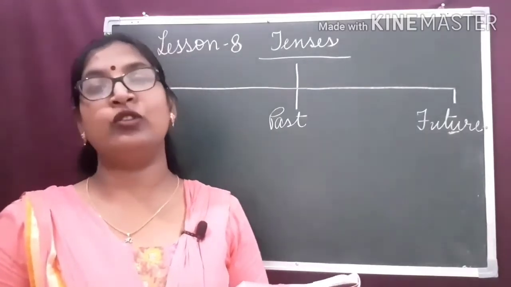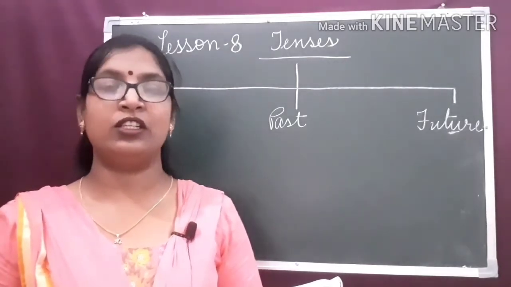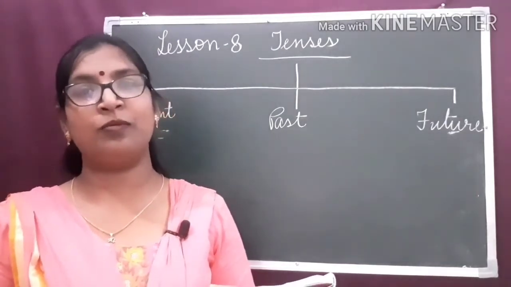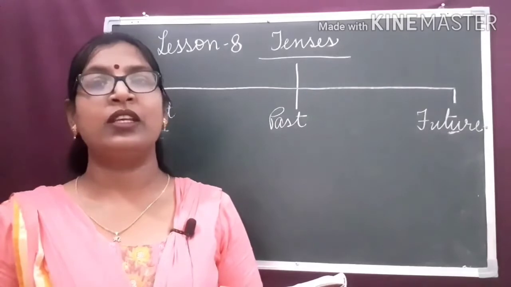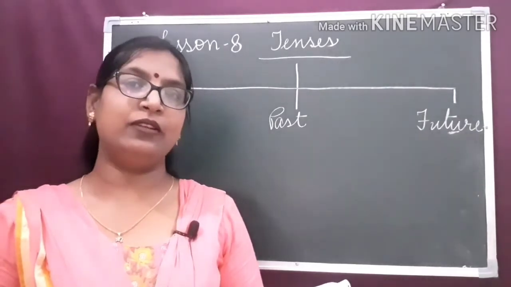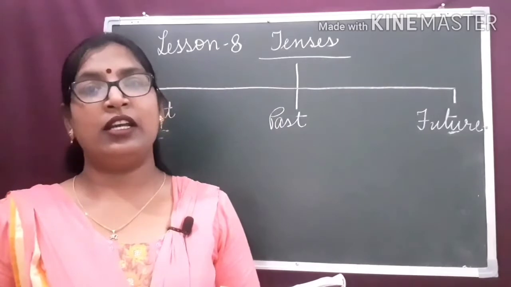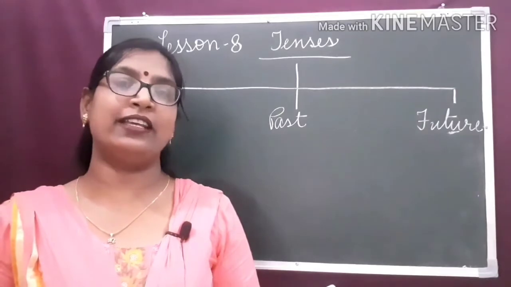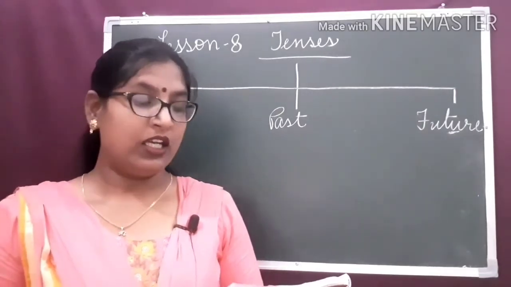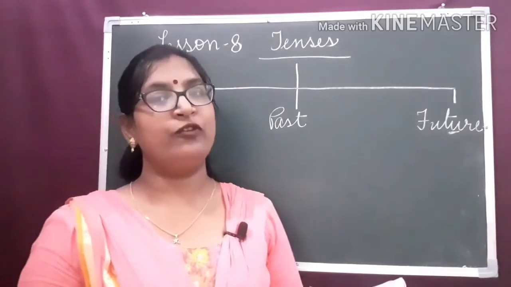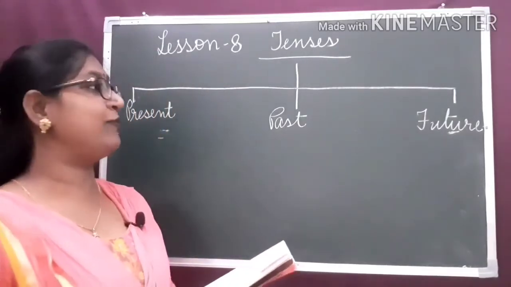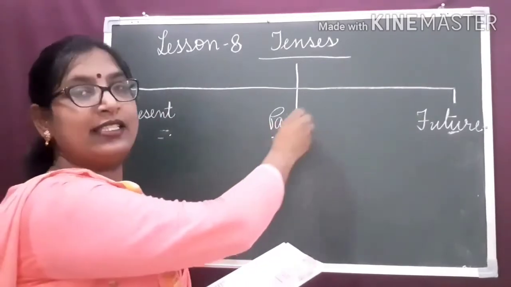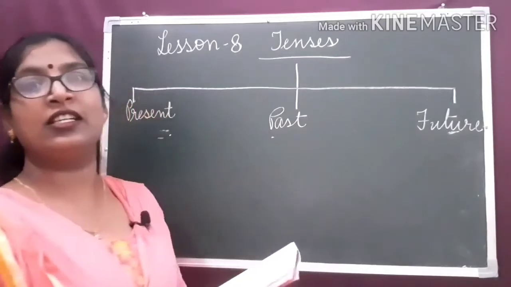We know that the verb has different forms: base form, S or ES form, ing form, past tense form, and past participle form. Now, these forms of the verbs help us to recognize the tense. Mainly, there are three types of tenses. The first is present tense, past tense, and then future tense.